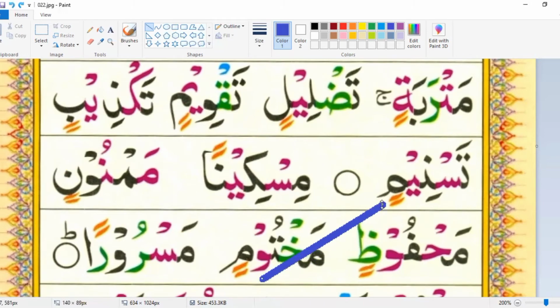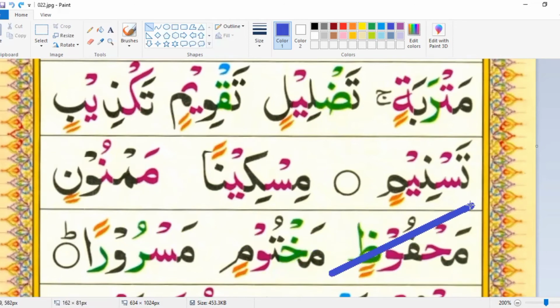This is a general rule. You have to read last letter with jazm sign. Yes, you have to convert movements into jazm sign. This is a general rule, but for round ta, this rule is different.